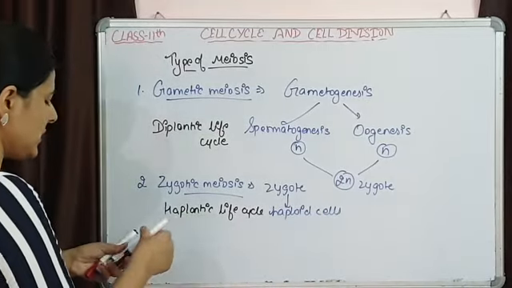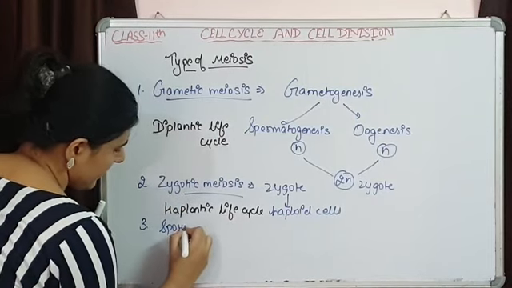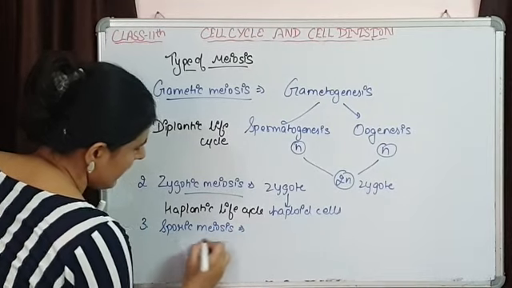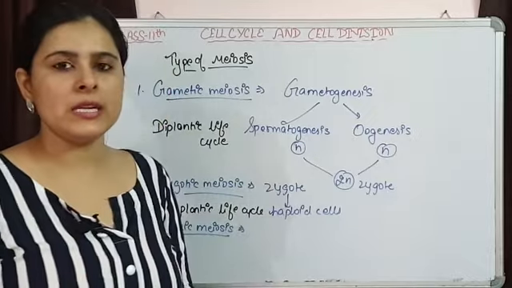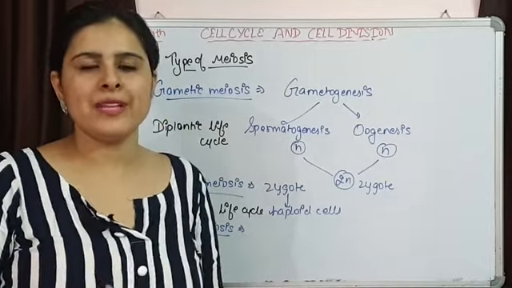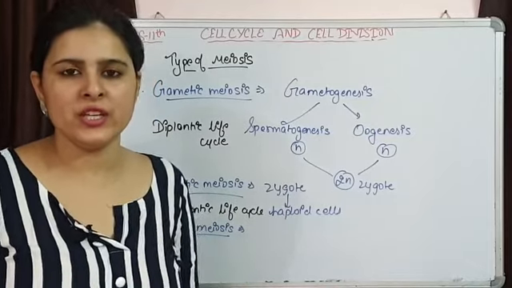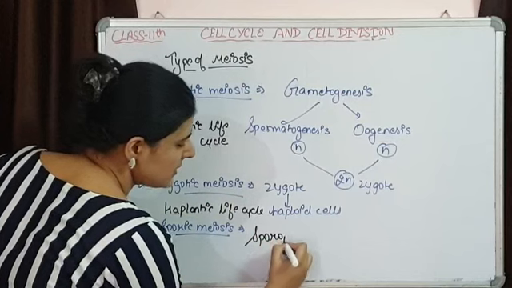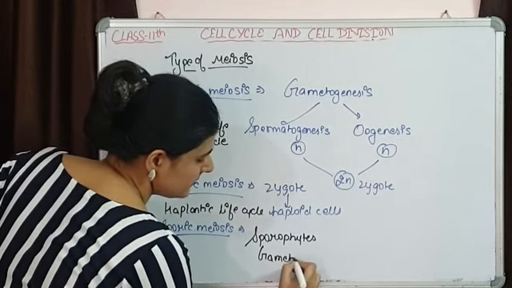The third one is sporic meiosis. We have learnt about classification. In that we saw that some of the plants like bryophytes or pteridophytes show alternation of generation. In that, two types of plants are going to be there, sporophytes and gametophytes.